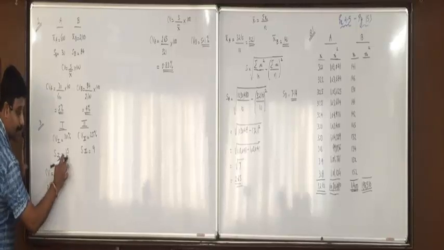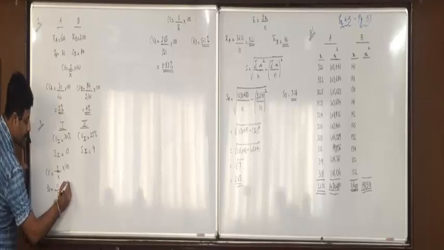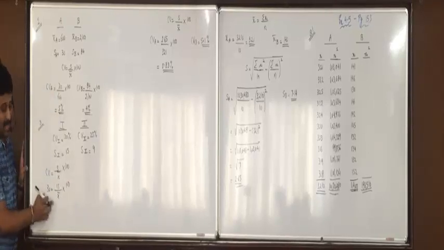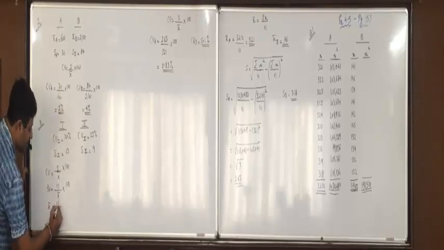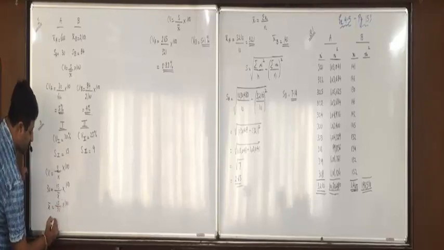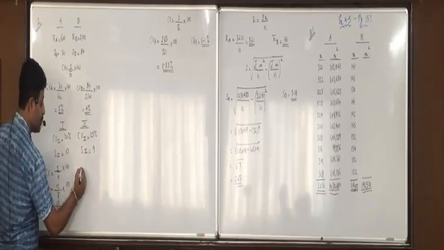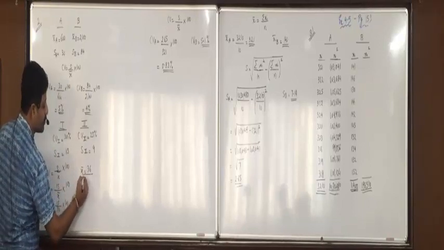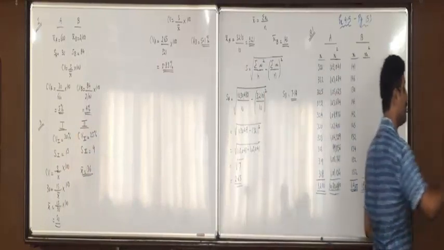What is S? 15 upon X bar into 100. X bar will come on the left side, 30 will go on the right side. So X bar equals 15 upon 30 into 100, that is 50. Mean is 50. Did you understand this? Do it for series 2 on your own. It is 36. Did you understand this or not?